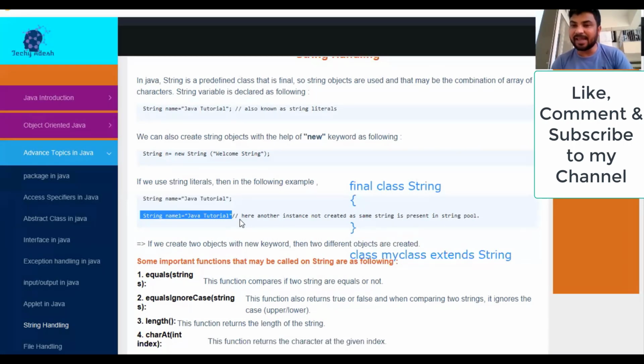But if you declare the variables like string s equal to hello, string s1 equal to hello, it means what? There is a single value and both variables are assigned to that value, right? How? Let me show you. It means this is the value hello, suppose, right?